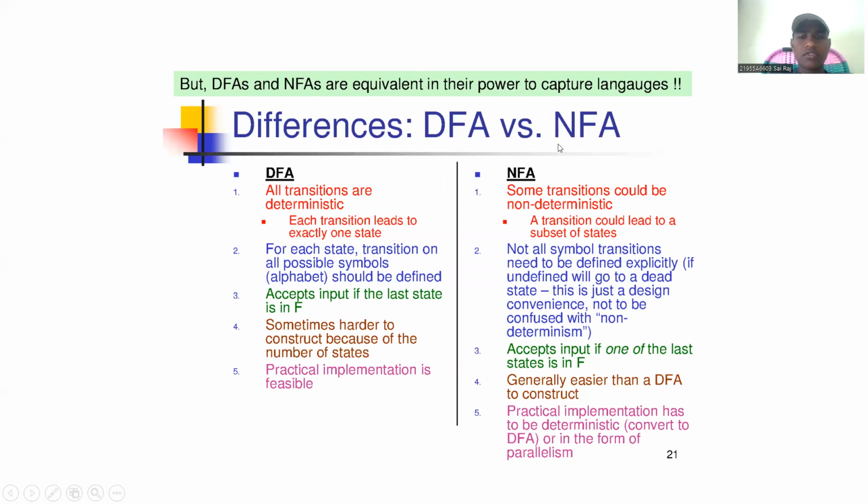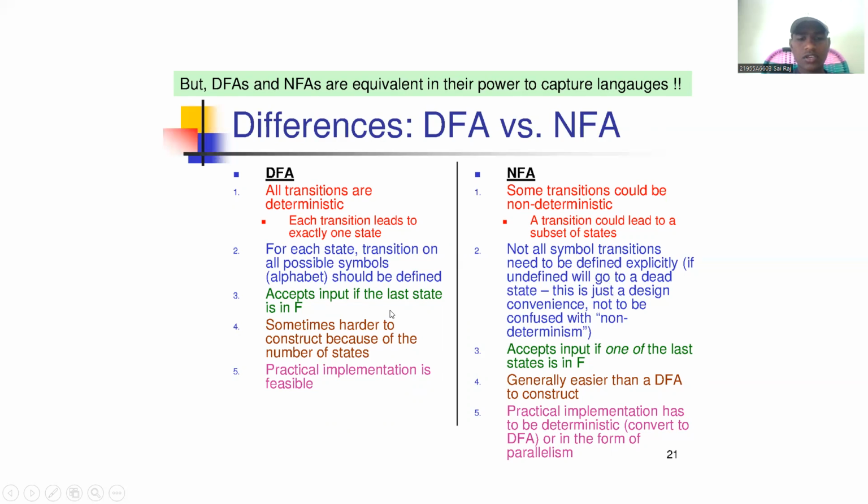This is the difference between DFA and NFA. In a DFA, all transitions are deterministic; each transition leads to exactly one state. In an NFA, some transitions could be non-deterministic; a transition could lead to a subset of states. For a DFA, for each state, transitions on all possible symbols of the alphabet should be defined. For an NFA, not all symbol transitions need to be defined explicitly; undefined ones will go to a dead state. This is just a design convenience, not to be confused with non-deterministic.